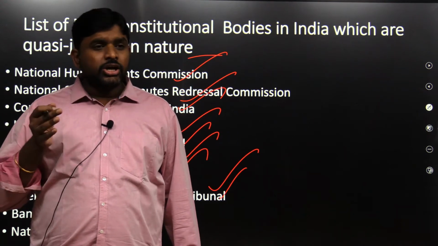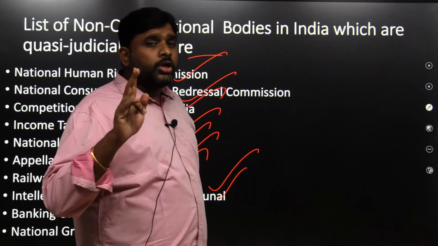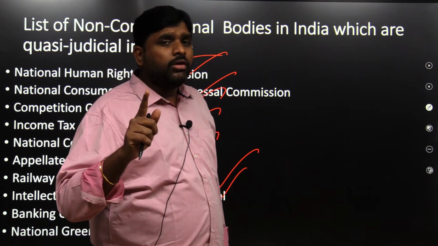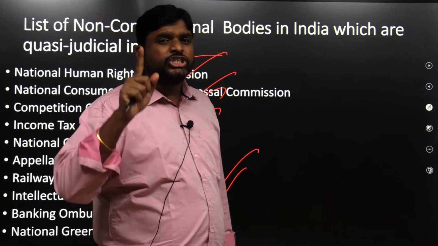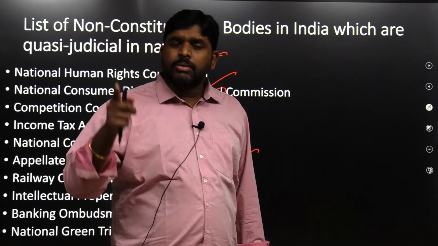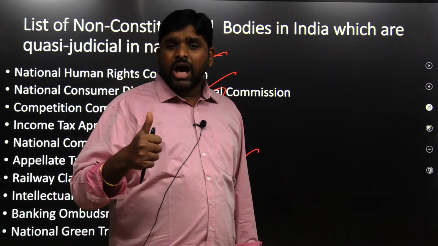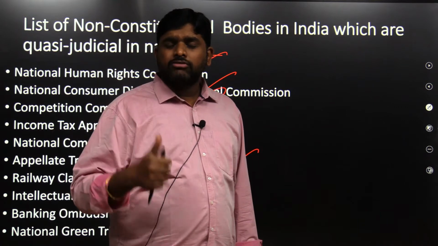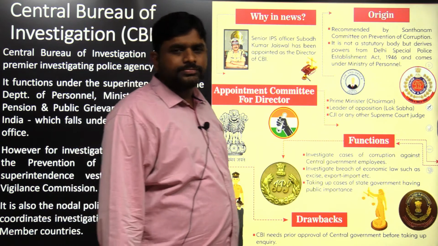What are quasi-judicial bodies? Again I am repeating. They are bodies having two things. The members of these commissions, the members of these bodies, include judicial members. If judicial members are present in that body, it is called a quasi-judicial body. And those who have the power to enforce the law, who have the power to punish and penalize, are called quasi-judicial bodies.